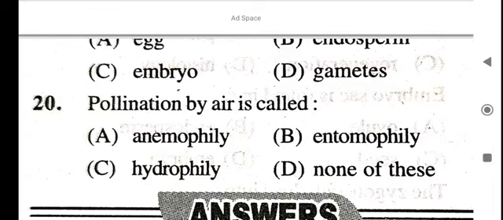Anemophily. Pollination by air is called anemophily.